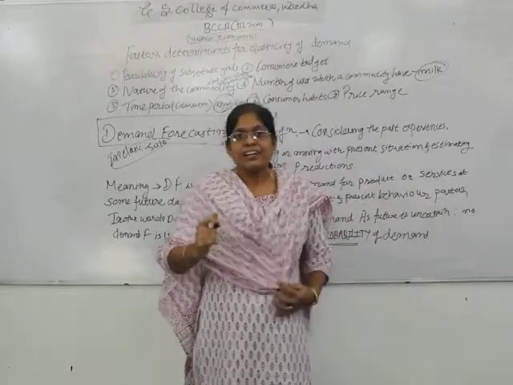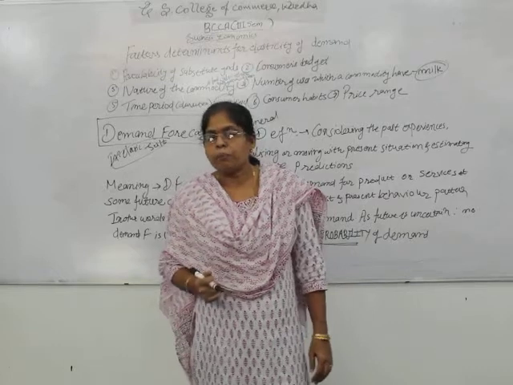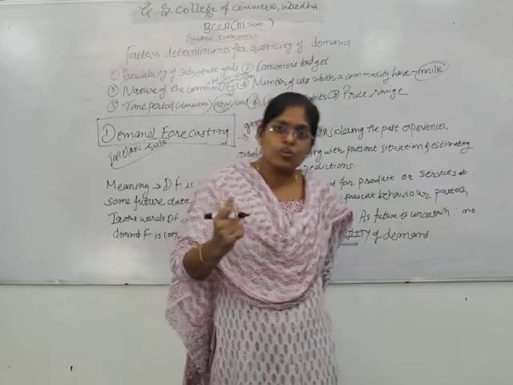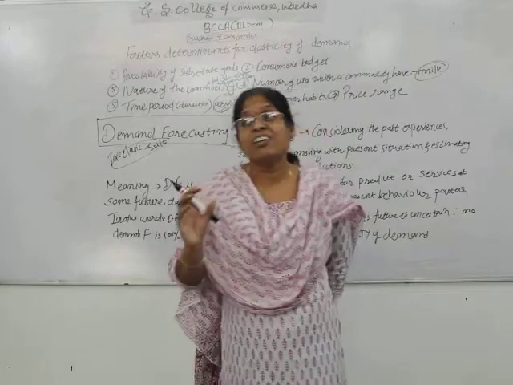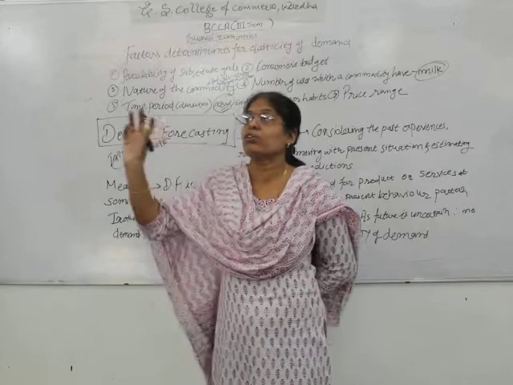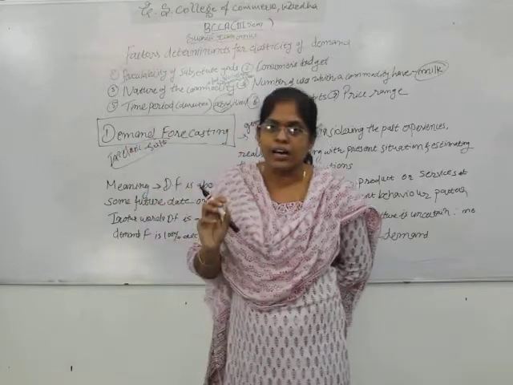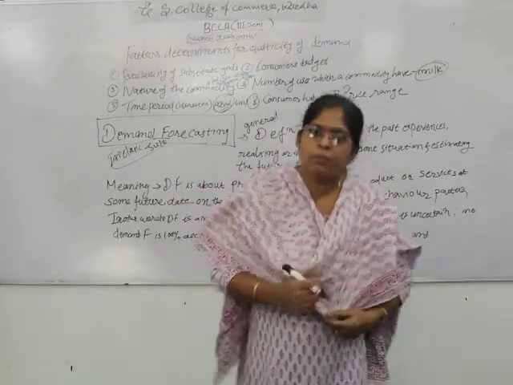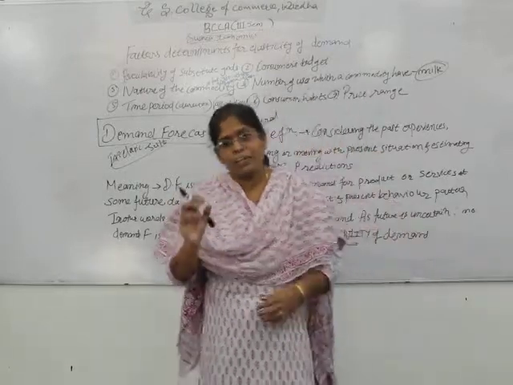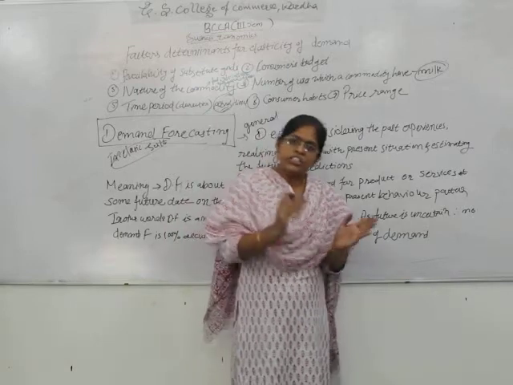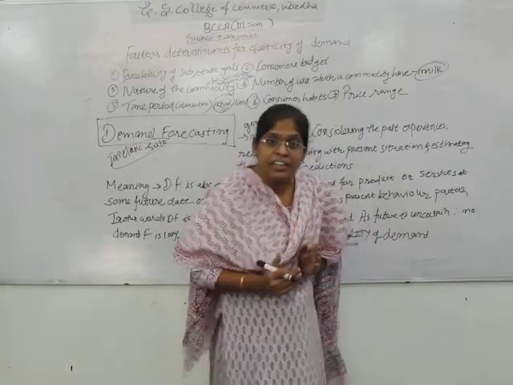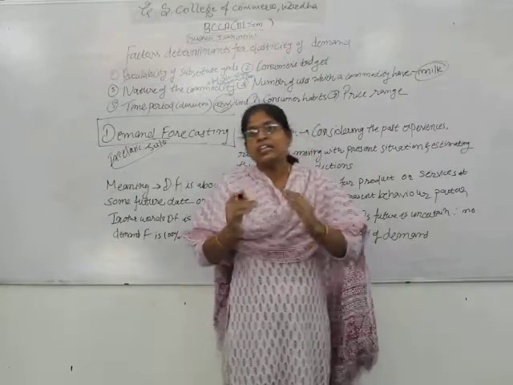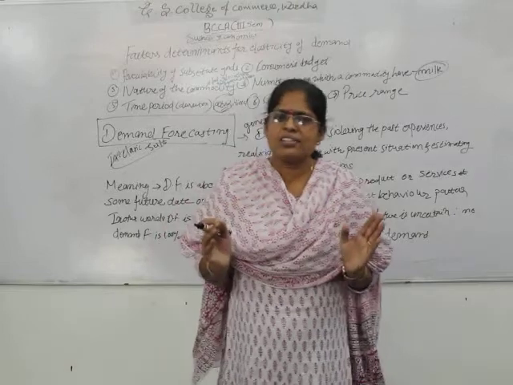In that case, considering the availability of money, the purchasing power of the consumer, a person who is rich or who has more money will buy a bag from a good company, although the price is high. But if a lady wants to buy a purse and does not have much money in her pocket, what will she do? She will just satisfy her need, her wish, with the money she has.